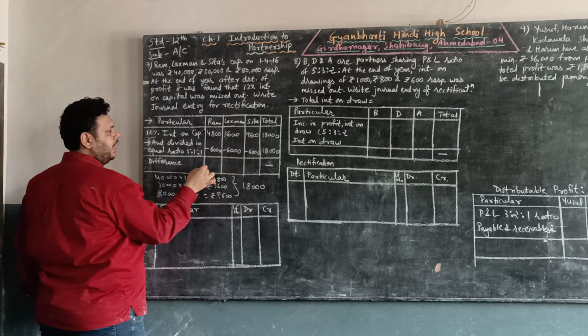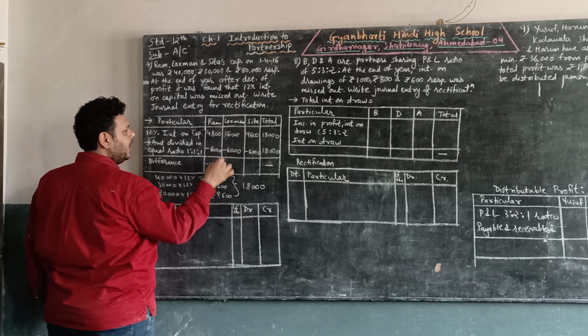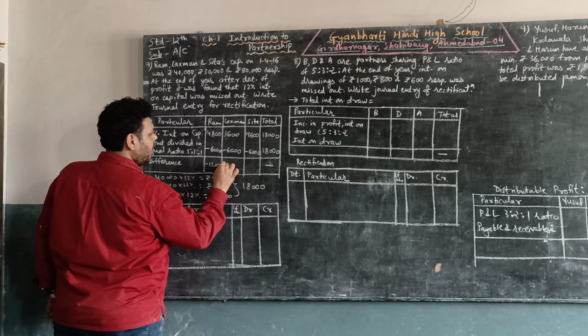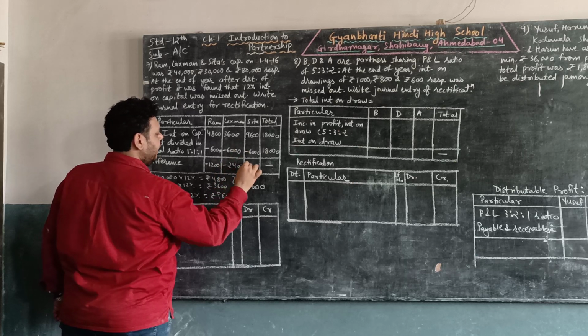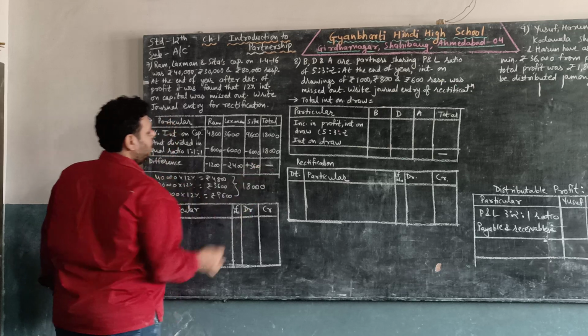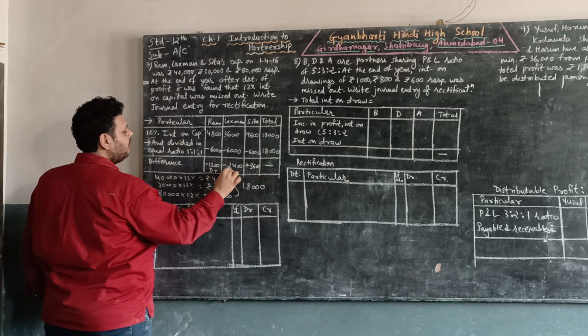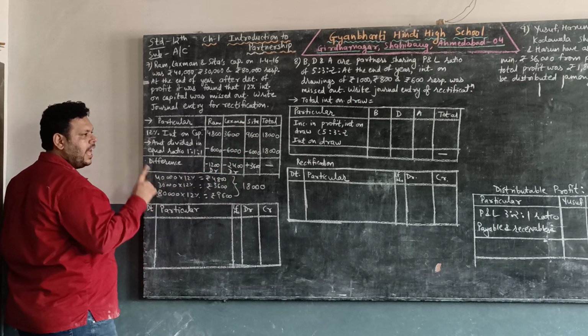So after calculating, we will get here minus 1,200, here minus 2,400 and lastly plus 3,600. So these two accounts will be debited and Sita's account will be credited in the rectification entry.